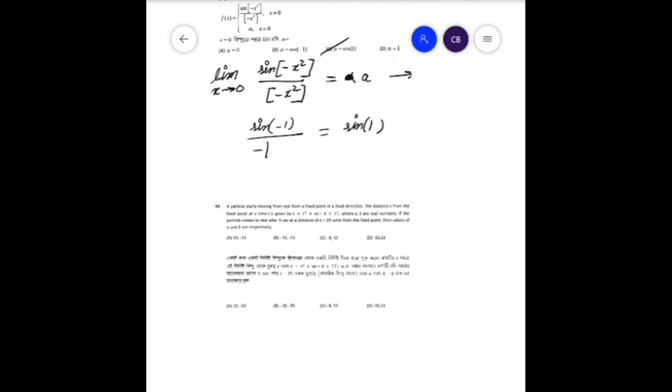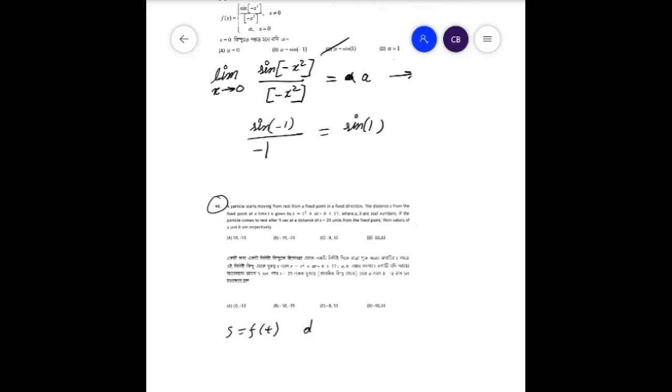In the next question we see a particle starts moving from rest from a fixed point in a fixed direction. The distance s from the fixed point at time t is given by this equation, where a and b are real numbers. If the particle comes to rest after 5 seconds at a distance of s equal to 25 units from the fixed point, then the values of a and b are respectively. Now we can easily see that first we can take a derivative of the function s with respect to t, because s is basically a function of t.